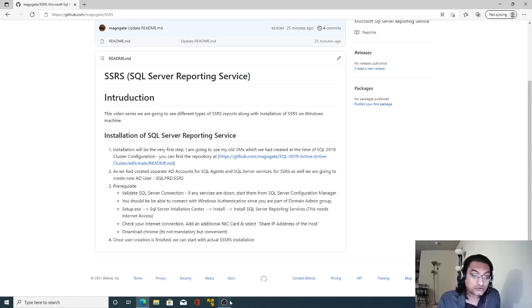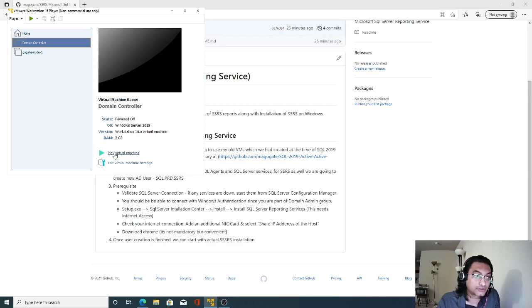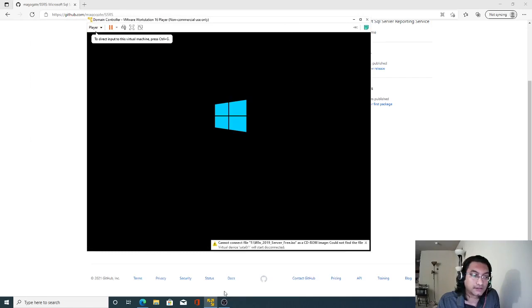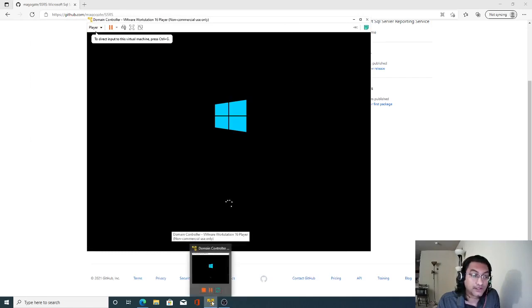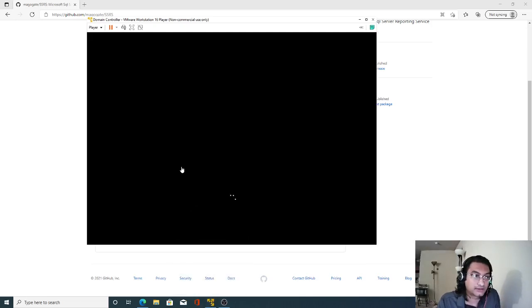We'll come to that. So before we move ahead, let me first start my virtual machines. And remember, I'm going to use two virtual machines. One is a domain controller, and another is a normal individual VM. Why is that? Because my users are domain users. Those are not individual users. So that's why I need to start both the domain controller VM as well as the normal VM where SQL Server is installed. So let me start the other VM as well.